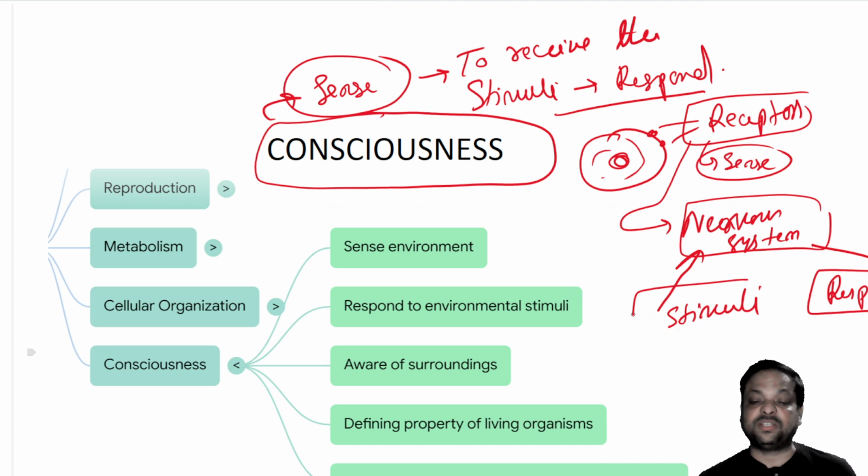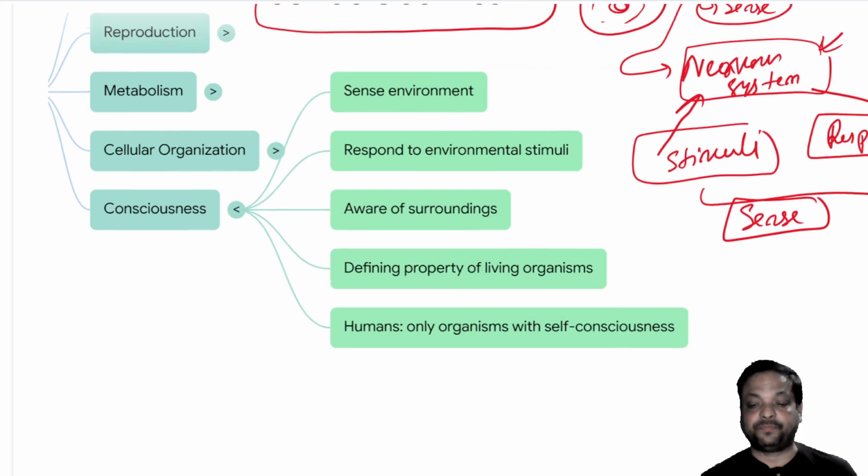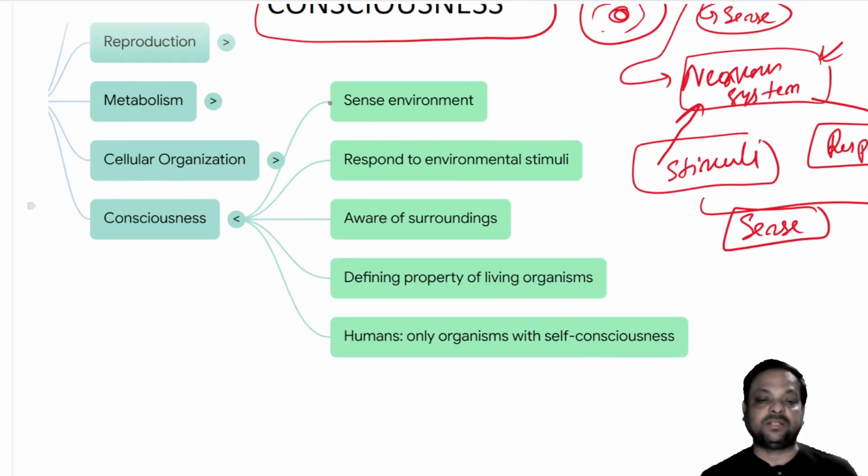So this nature of receiving stimuli and responding is called sense. And sense is only possible with special types of receptor cells, or a modified form of nervous system. In some simple or single-celled organisms, we find receptor cells or cell signals present, which can receive the external stimuli and respond accordingly. So it is the sense of the environment. Normally, this consciousness is the environmental sense, and the organism responds according to the respective stimuli.